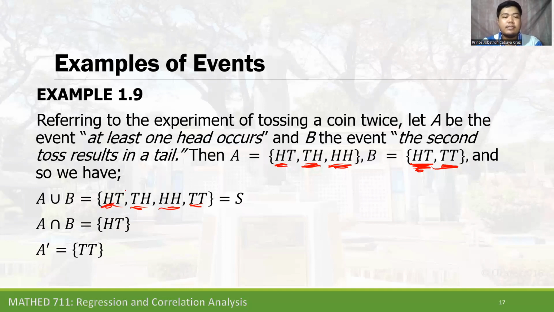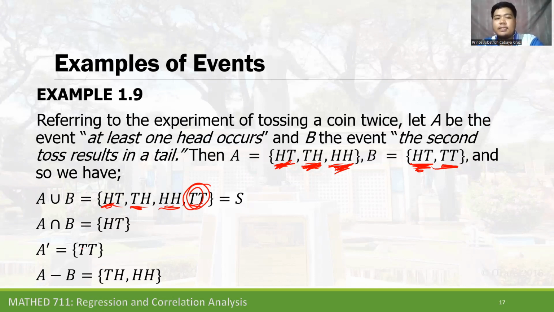Only TT. HT is in event A, TH is in event A, HH is in event A, and only TT is not included in event A. So what is not included in event A is included in A prime, the complement of A, and that is TT. Do you understand that?